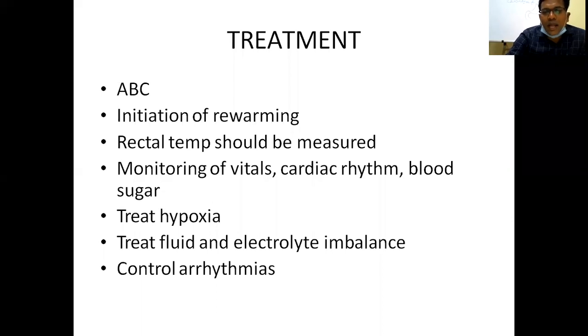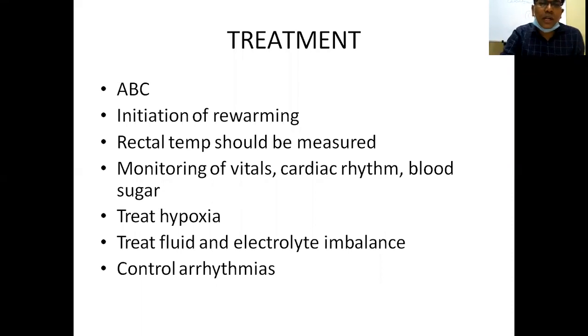Active rewarming is for those who have organ compromise, hypotension, or cardiovascular compromise. These need active rewarming, including active extracorporeal rewarming, which has different types. Initially, we give the patient an infusion of warmed crystalloids and warm air rewarming. Hemodialysis is used in patients having metabolic electrolyte disturbances, lactic acidosis, and DKA.